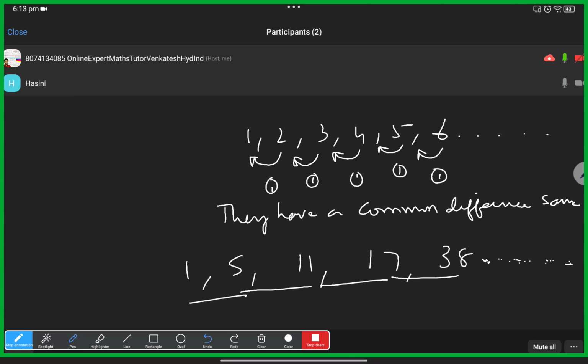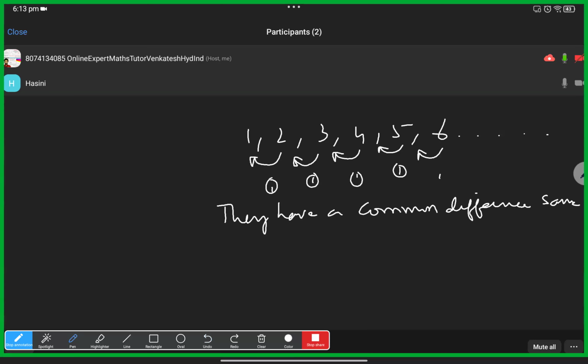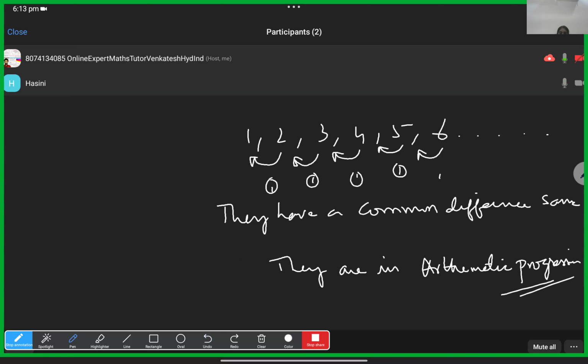Whereas in the above series, since the terms follow a particular pattern, we say they are in arithmetic progression. Progression means it progresses like this. We can tell the next terms by looking at the previous terms, simply by adding this common difference, which is what we were telling before.